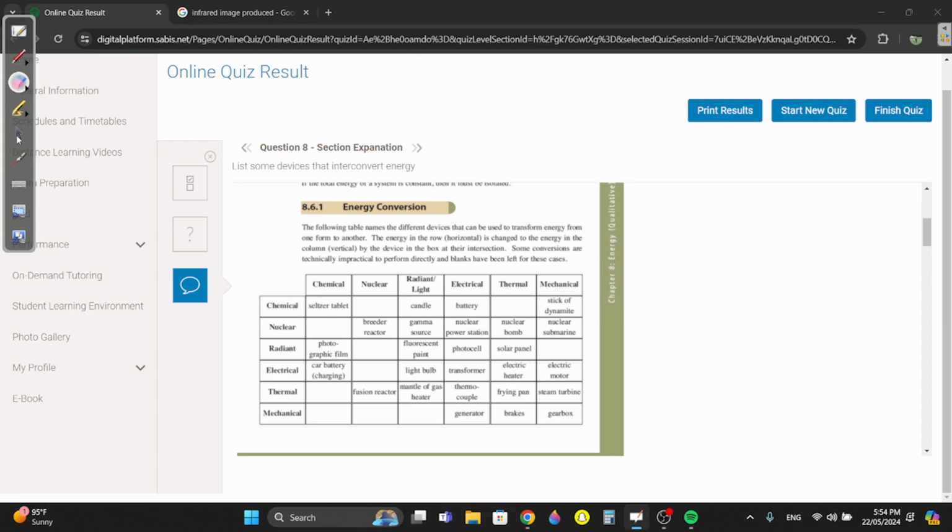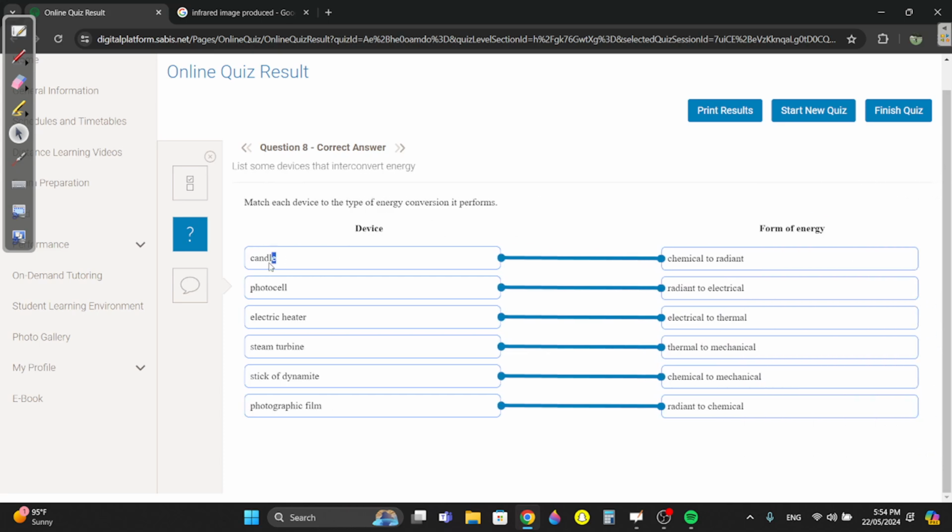But let's do the ones here. Candle obviously converts chemical to radiant. Radiant means light. Photocell converts radiant into electrical. Photocells are the solar panels. What do they do? They convert light energy into electric energy, and another word for light energy is radiant. Electric heater converts electric into thermal, obviously. Steam turbine converts thermal to mechanical.